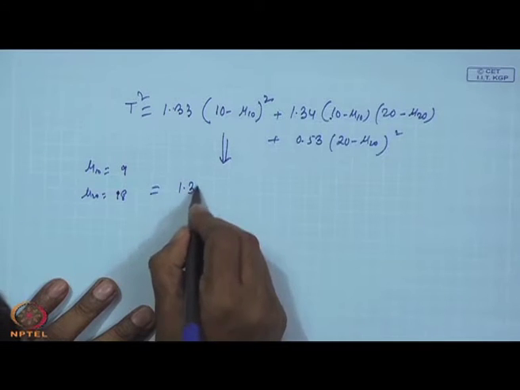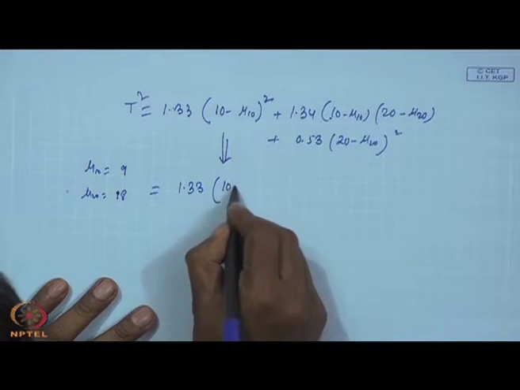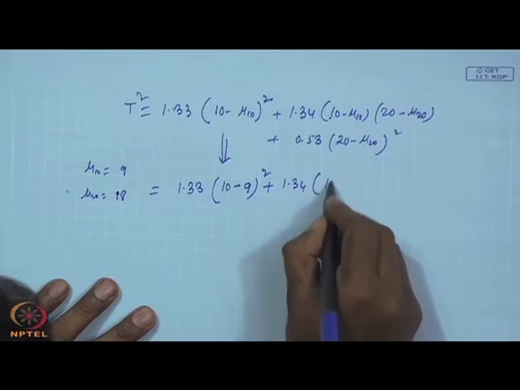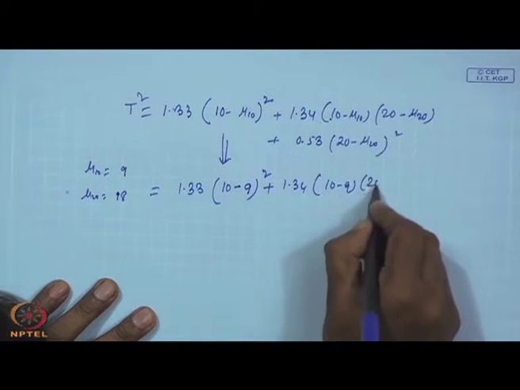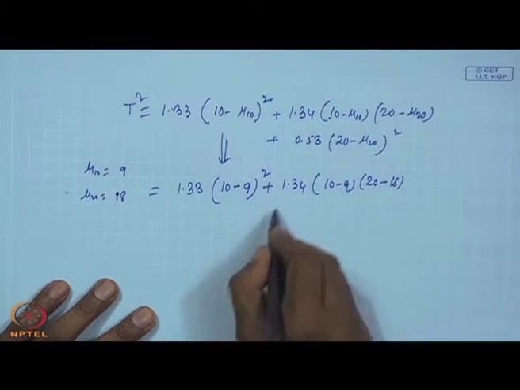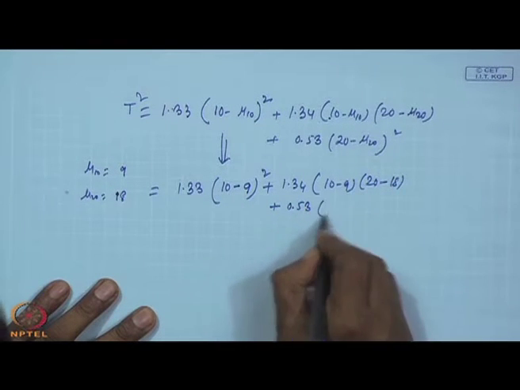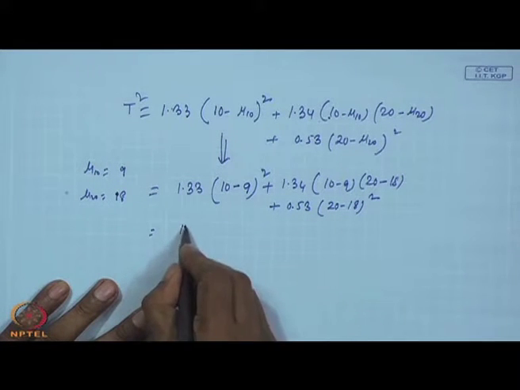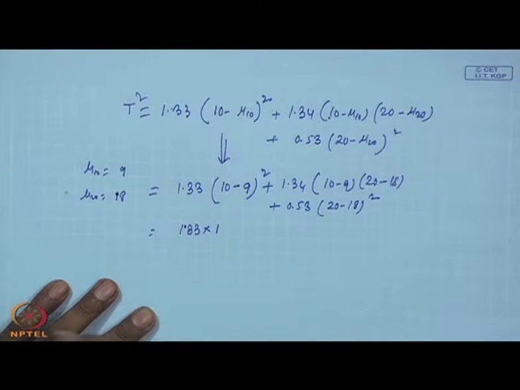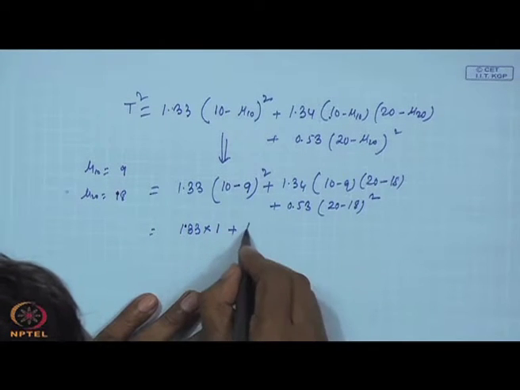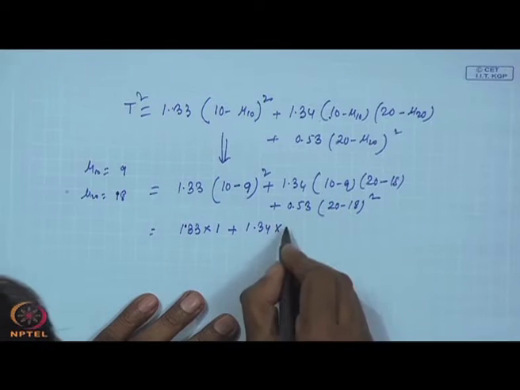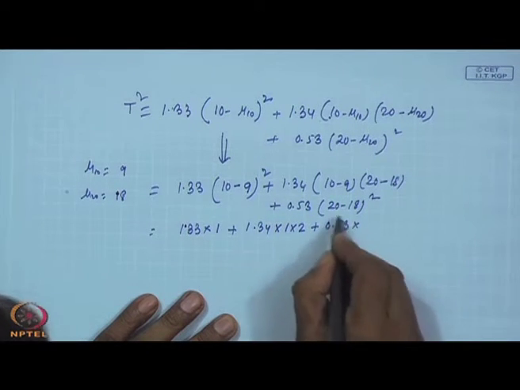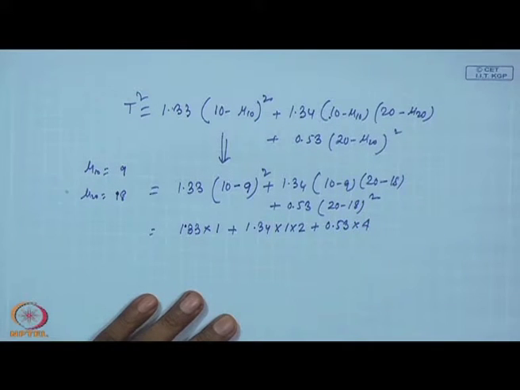If you put into this equation, this is 1.33 (10 minus 9) square, 1.34 (10 minus 9) into (20 minus 18) plus 0.53 (20 minus 18) square. You are getting 1.33 cross 1 square, that is 1, plus 1.34 into 1 into 2 plus 0.53 into 2 square, that is 4.